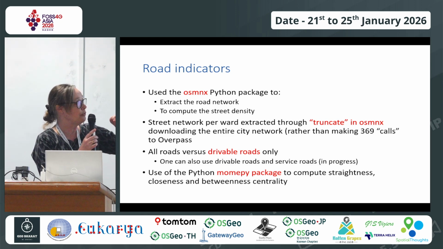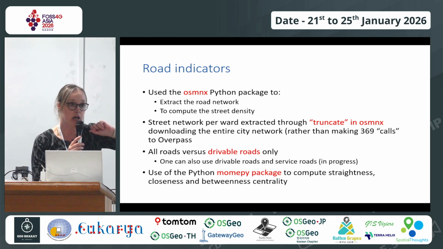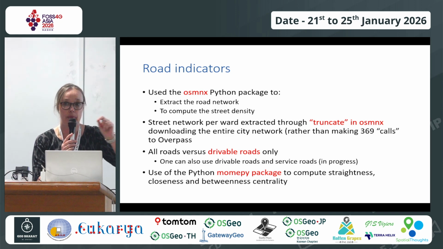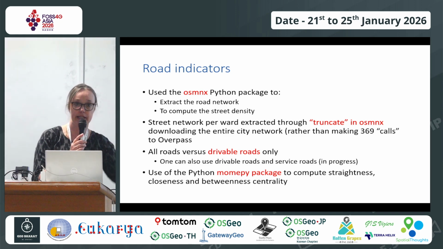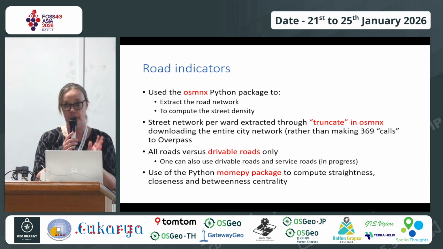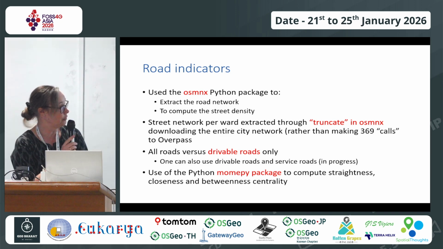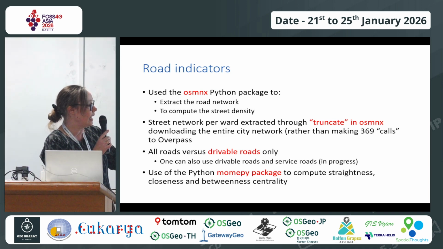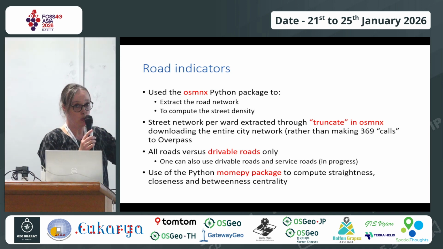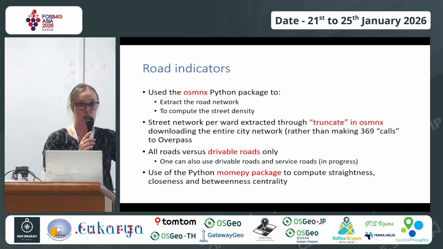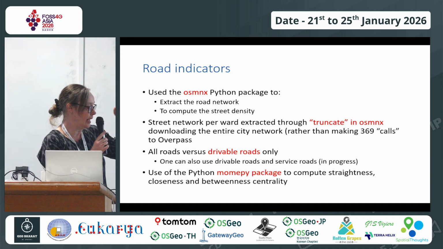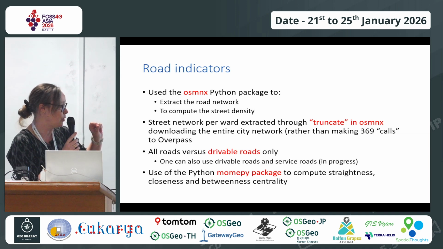So instead of making a call 369 times for Bangalore for the ward level data, I've taken the entire Bangalore and then did a truncate of this. Mostly in this work I have looked at all roads, but you can also say I only look at the drivable roads. Except for a few things in the study, it is fairly robust.